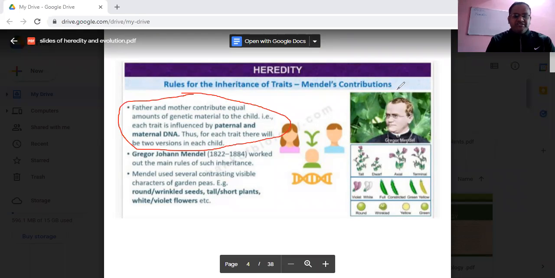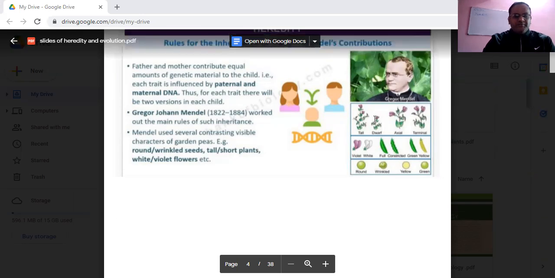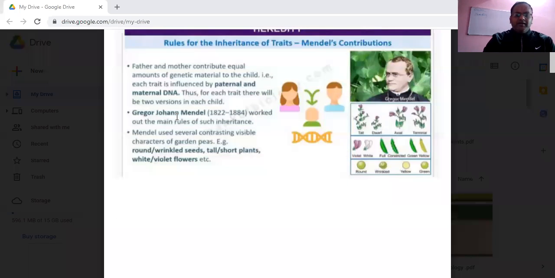That is, each trait is influenced by paternal and maternal DNA definitely. So after this introductory part, we were discussing Gregor Johann Mendel. Gregor Johann Mendel worked out the main rules for such inheritance. That is, from the father and the mother, how the characters are getting transmitted from one generation to another.